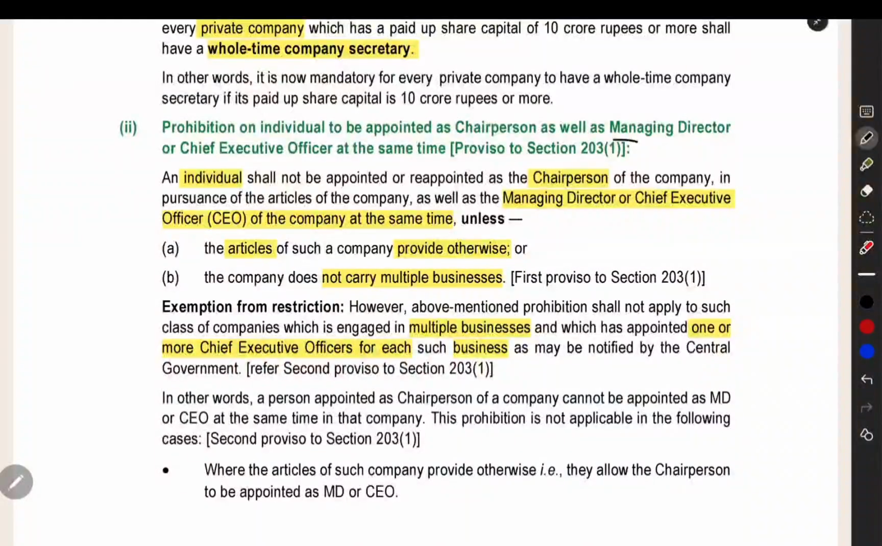Next, managing director or CEO. If a person is CEO or managing director, he cannot be again appointed as the chairperson of the company. Why? Because chairperson will do all the work related to the board meeting, and the related responsibilities will be handled by the chairperson.